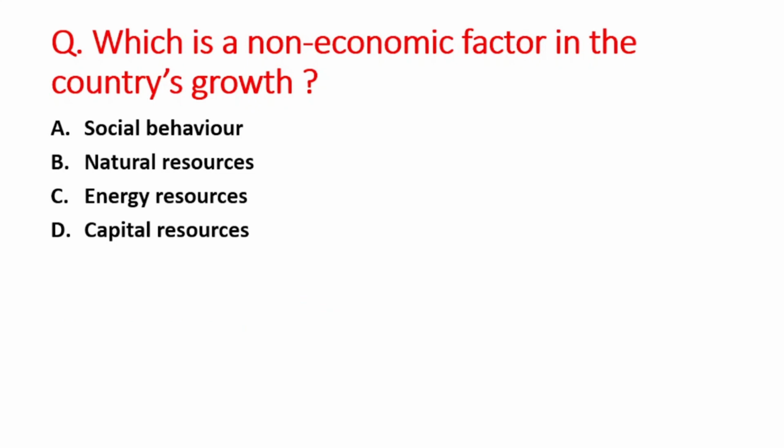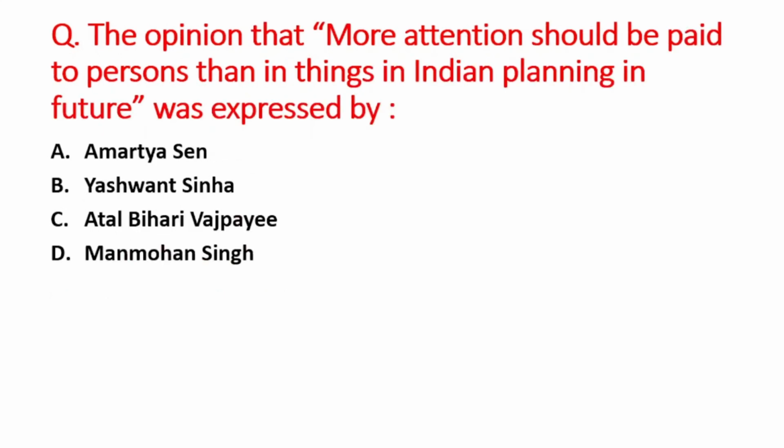Next question is which is a non-economic factor in the country's growth? A option is social behavior, B is natural resources, C option is energy resources, and D option is capital resources. So right answer is option A, that is social behavior. Next question is the opinion that more attention should be paid to persons than to things in Indian planning in future was expressed by A option is Amartya Sen, B option is Yashwant Sinha, C option is Atal Bihari Vajpayee, and D option is Manmohan Singh. So right answer is option A, that is Amartya Sen.